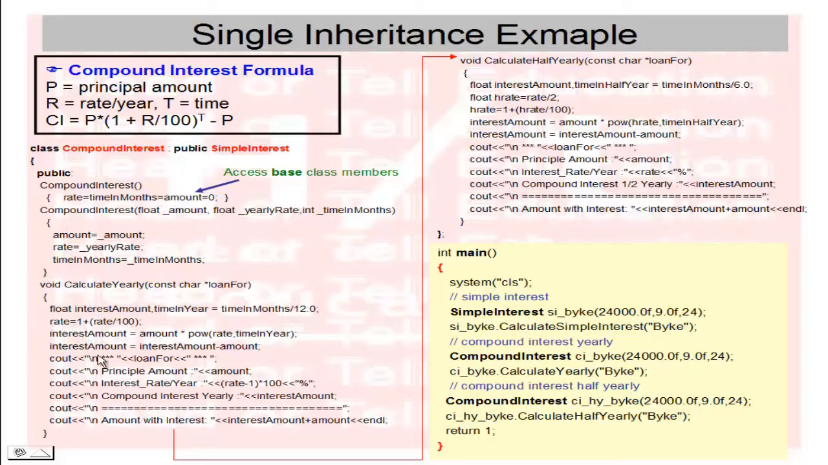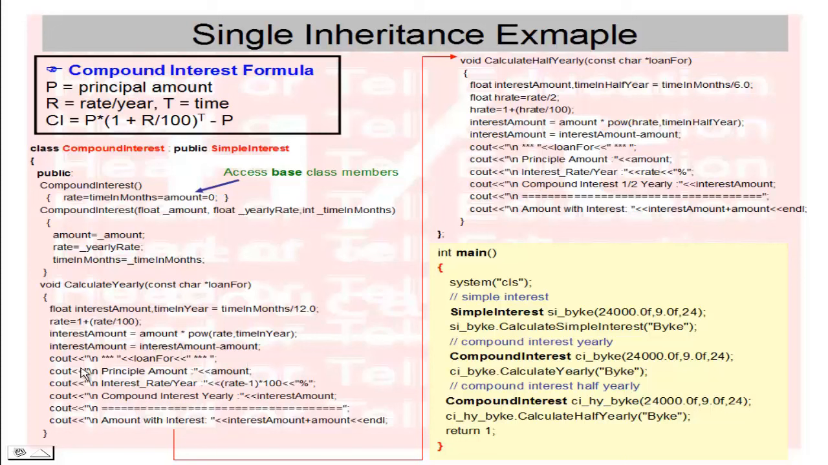Okay, then interest amount equals amount multiplied by the pow function, which means power function. Rate is comma and time in years. Now interest amount equals interest amount minus amount. So this is principal amount multiplied by (1 plus r divided by 100) to the power t, minus p. This is what is used here.